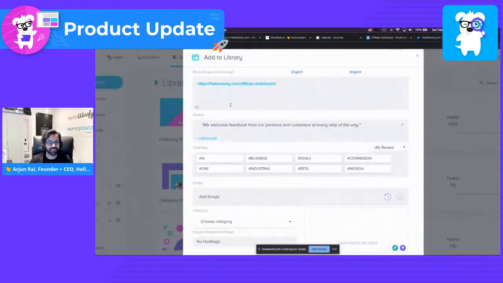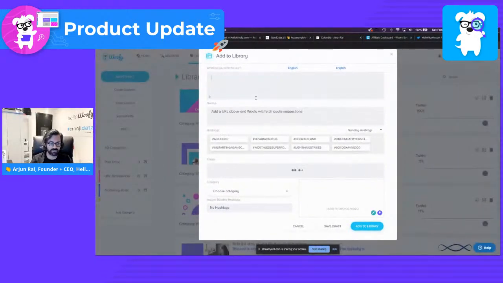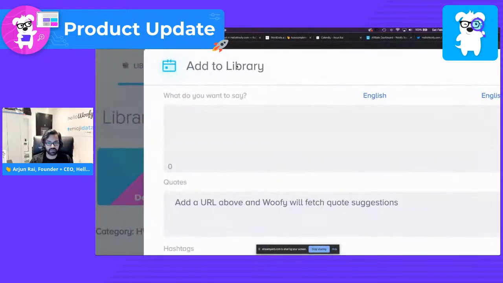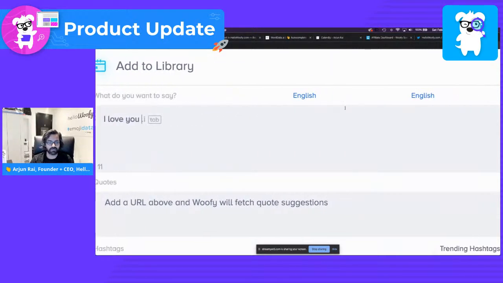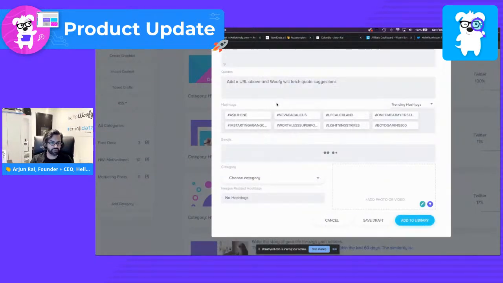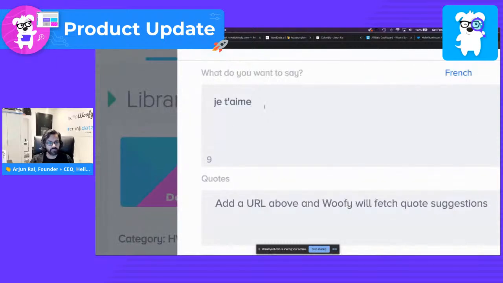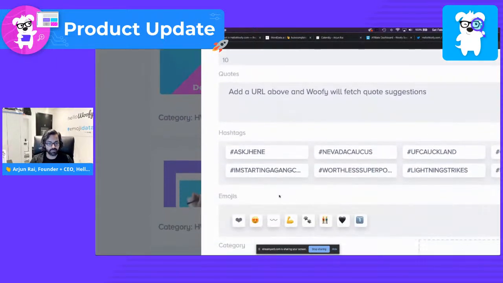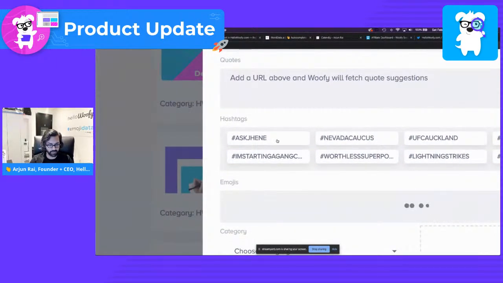Now, one of the other things, if you haven't noticed, we introduced a couple of days ago, is also the ability to automatically translate anything you type into any language you'd like. Now, this is the last feature I'll show you, and then we'll do a couple more videos later this week in terms of product demos. But if I want to type in, for example, I love you, obviously the autocomplete is happening right there, but then I actually want to translate this into, say, French, because, you know, je peux parler un peu français. Je t'aime.